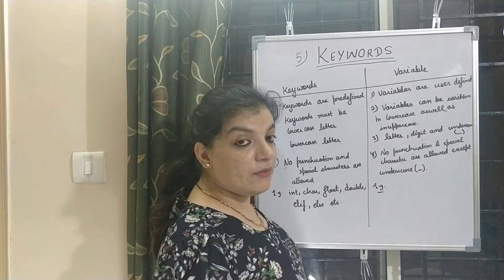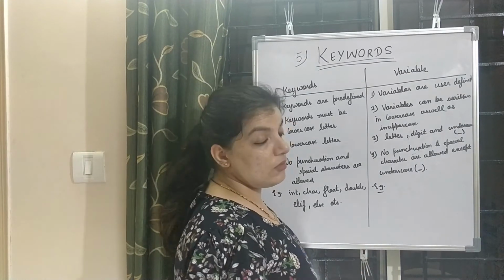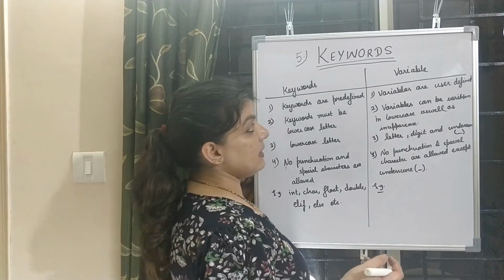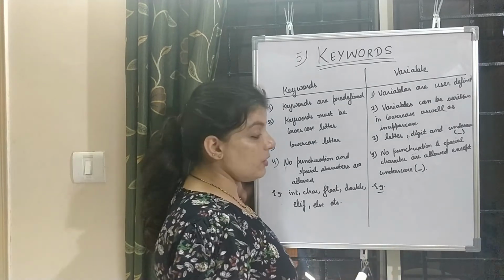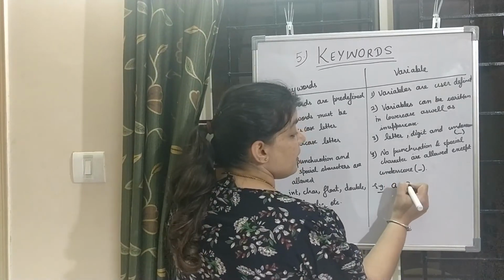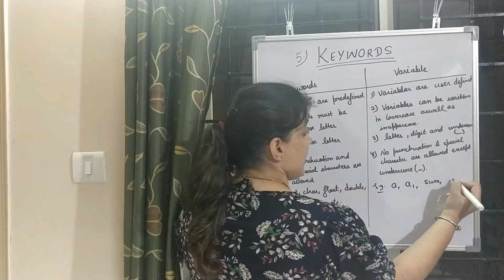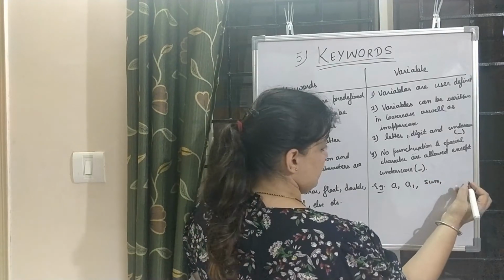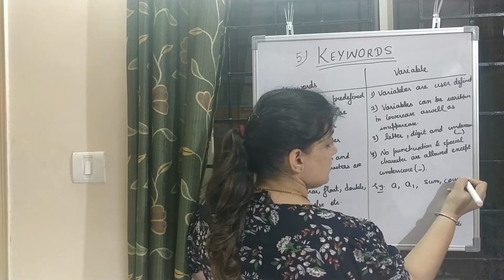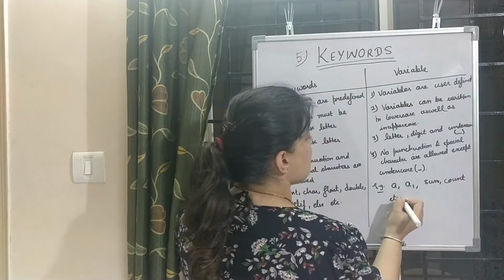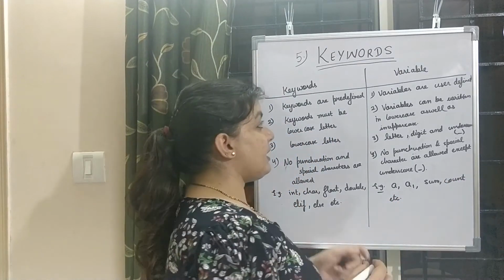You can give your own variable names according to your wish, like A1, sum, and count, etc. So these are all the differences between keywords and variables.